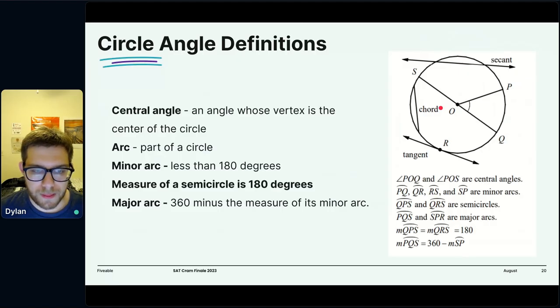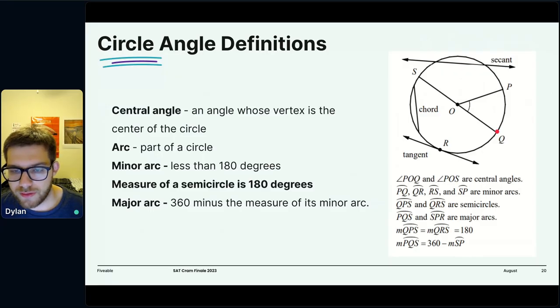There are also, for every arc you create, a minor arc or a major arc. You have arc PQ, which is a minor arc, and you have a major arc.